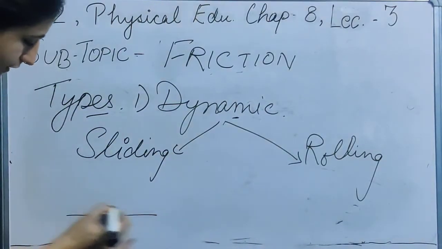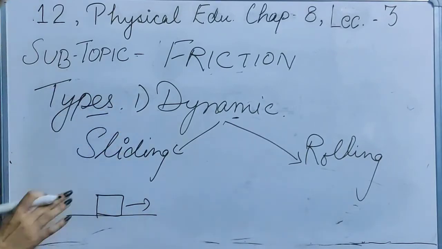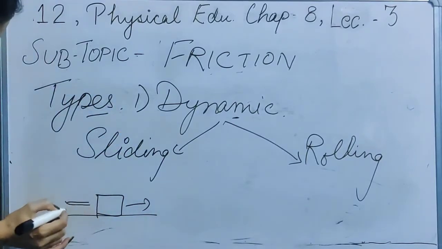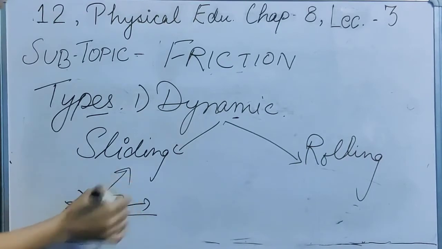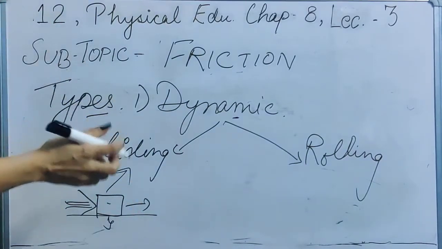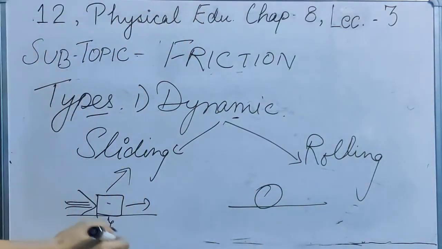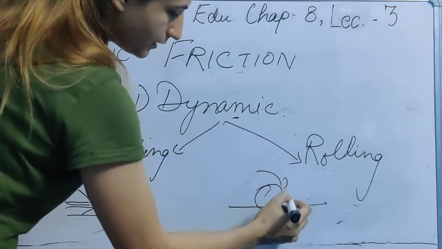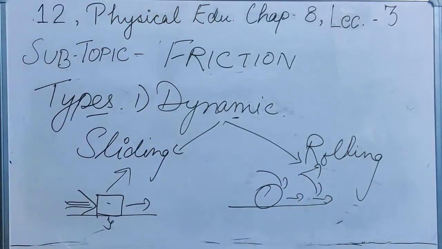If there is a box and you push that box, we are going to have sliding friction. And for the rolling one, any circular thing keeps on rolling and moves forward, that is your rolling friction.